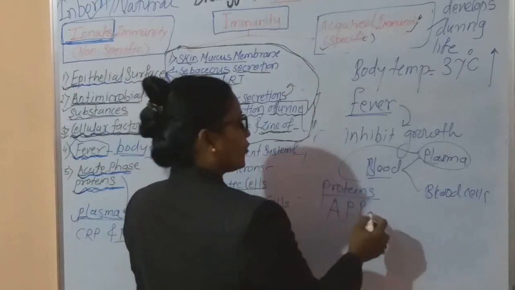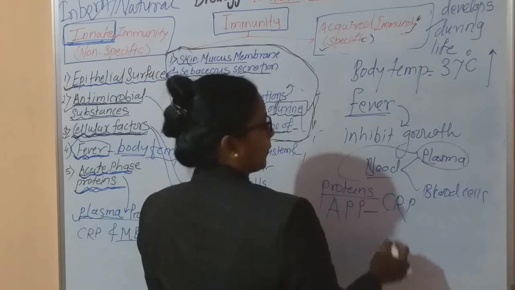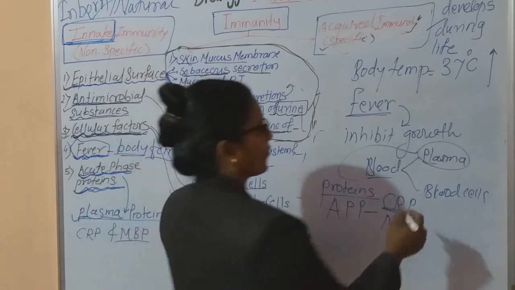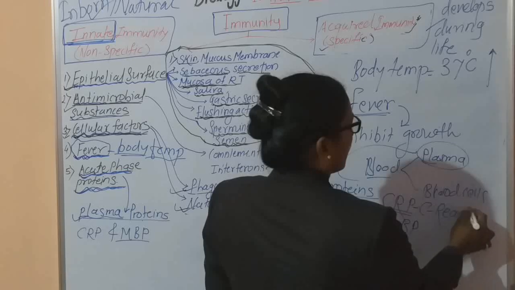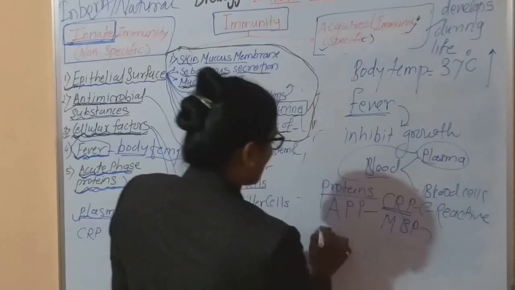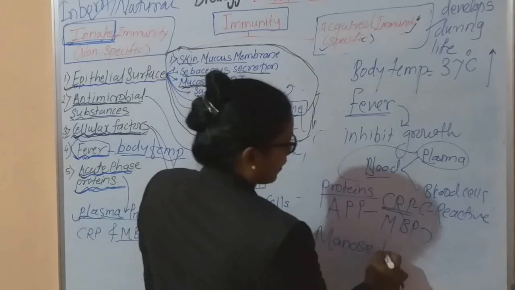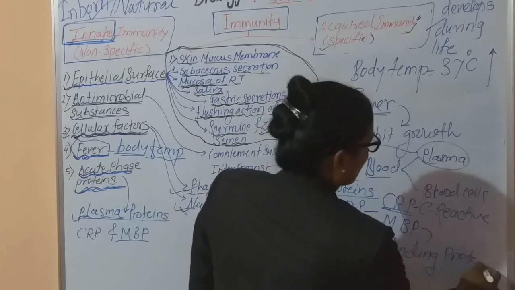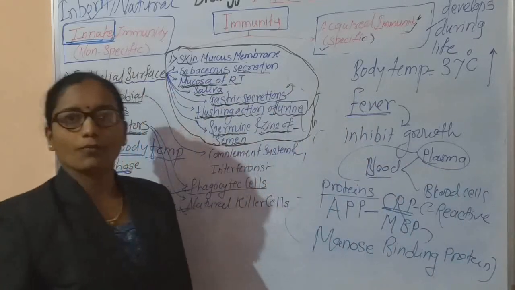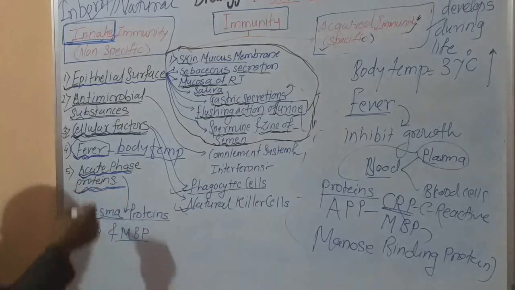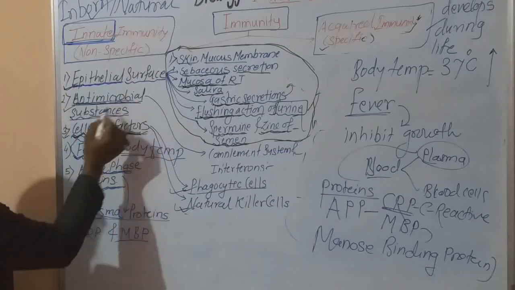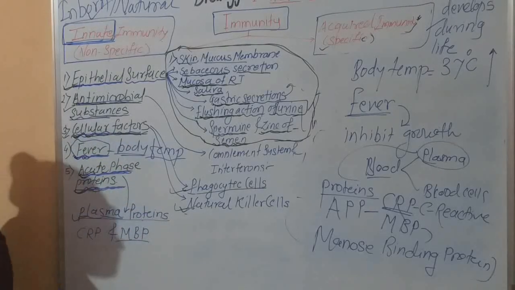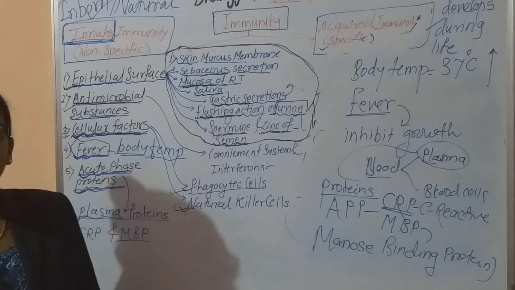Which are these acute phase proteins? CRP and MBP. CRP means C-reactive protein, and MBP means mannose binding protein. These are the proteins present in the plasma. They also try to destroy the action of the pathogen. All these components, the epithelial surface, antimicrobial substances, cellular factors, fever and acute phase proteins, are involved in the maintenance of innate immunity.